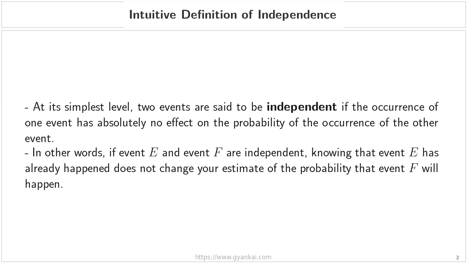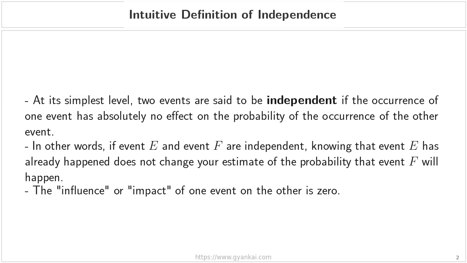Your prediction for event F remains exactly as it was before. Essentially, what we are saying here is that the influence, or the impact, of one event on the other is zero. Now that we've introduced the idea that we are looking for connections between events, let's dive into the intuitive definition of independence. In the next few slides, we are going to use a deck of cards to see exactly how this looks in a practical calculation.